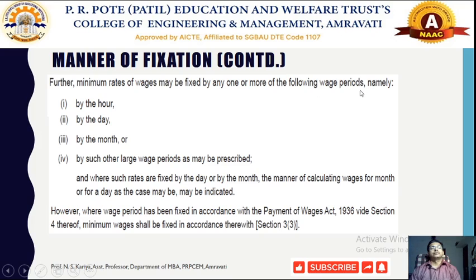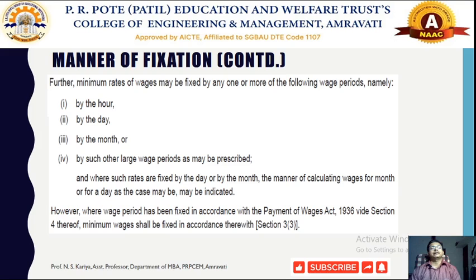One can pay that particular employee or worker per hour, for the work that individual employee has been doing in that particular factory. So according to hourly basis, the wage rate is decided.